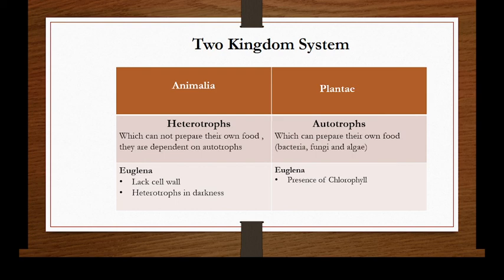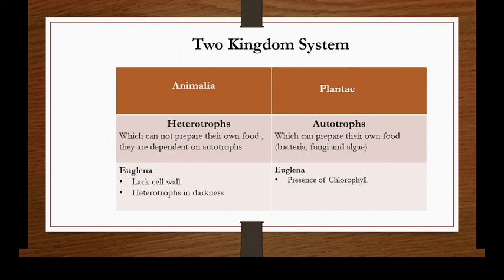And in kingdom Plantae, they classified the organisms which can prepare their own food from inorganic matter, and which can store the energy. They also included bacteria, fungi, and algae in kingdom Plantae.